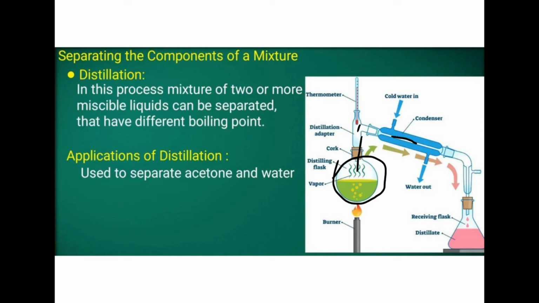Here is an example, the separation of acetone and water. This is a mixture of acetone and water. Once it is heated, acetone has a low boiling point, so with a small amount of temperature it will evaporate, go to this distill adapter and come through this condenser tube. Once it reaches the condenser tube, the temperature is low and it becomes a liquid. It was converted to gas, and from gas it is converted to liquid and collected in another conical flask.